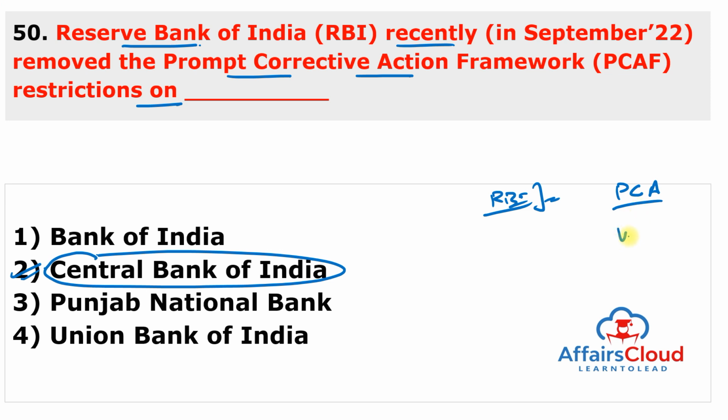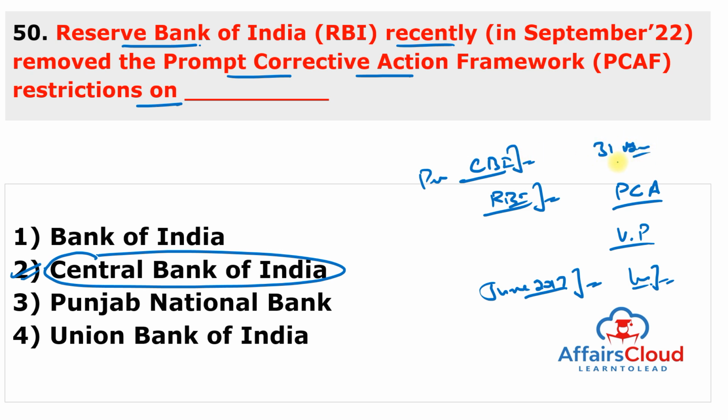following its improvement in the various parameters. And RBI had imposed restrictions on the bank, such as strict lending curbs, in June 2017 due to its high net non-performing assets and low return on assets. And the decision has been taken after the Board for Financial Supervision of the RBI reviewed the performance of the Central Bank of India, and the figures for the year ended 31st of March 2022 adhere to the prompt corrective action framework parameters. So, remember, Reserve Bank of India now removed the Central Bank of India from the prompt corrective action framework list.